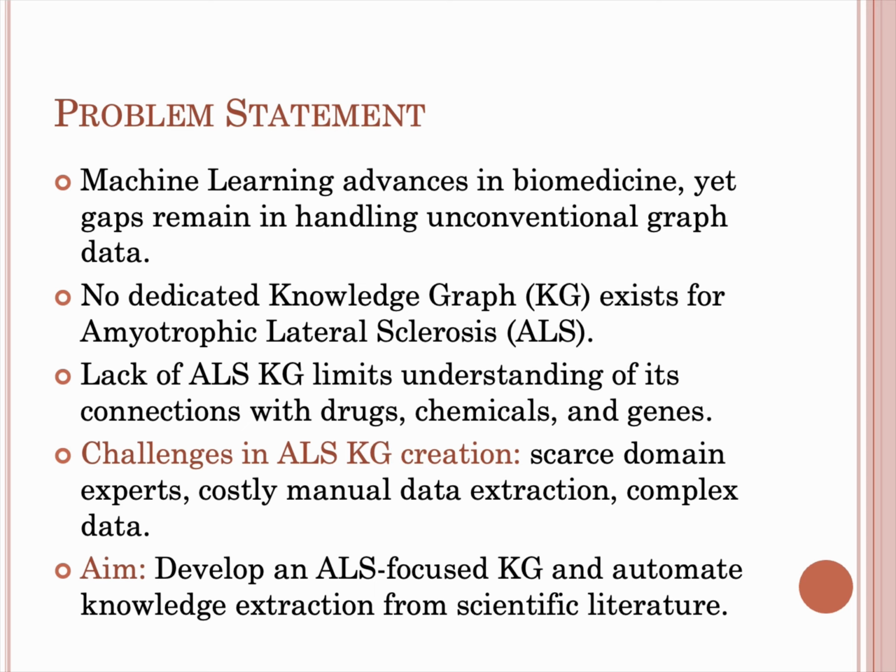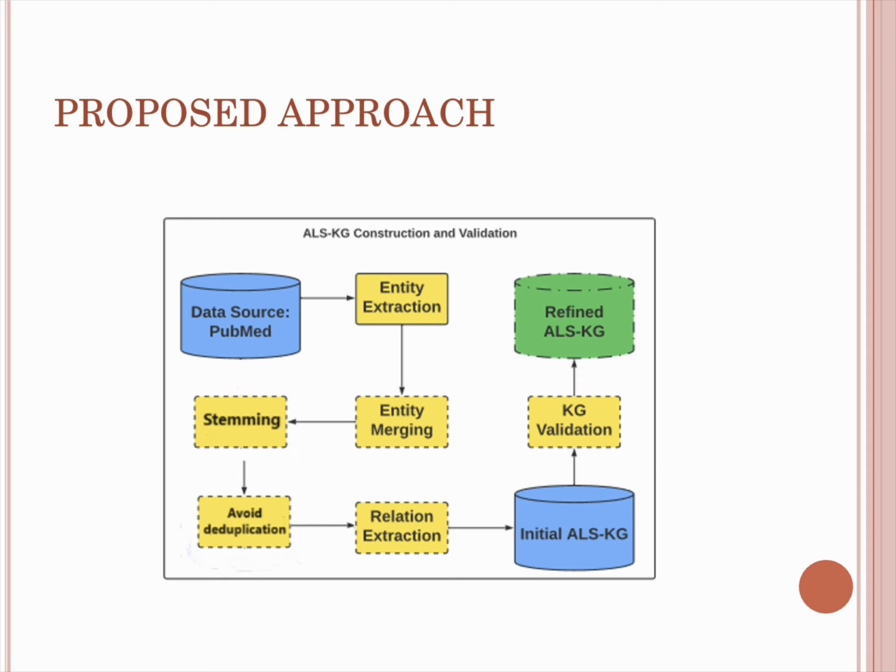An ALS knowledge graph can help us understand the drugs, chemicals and genes related to ALS. There were some challenges in creating the knowledge graph, such as the lack of information about this domain, complex data, and the extraction of the complex data. The main aim was to develop a knowledge graph focused on ALS. We will see a flowchart of our proposed approach in the next slide.